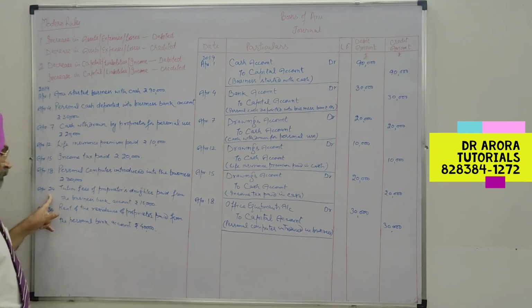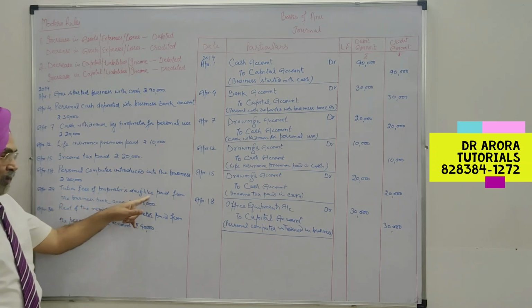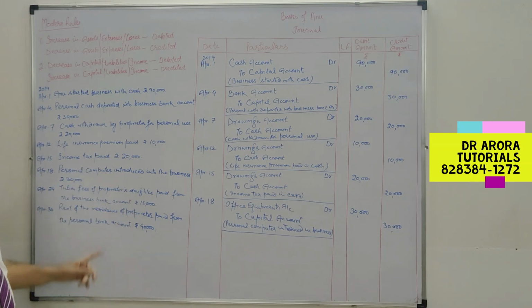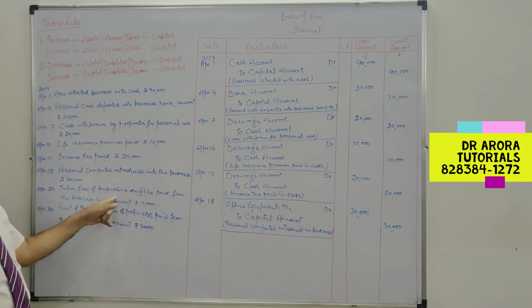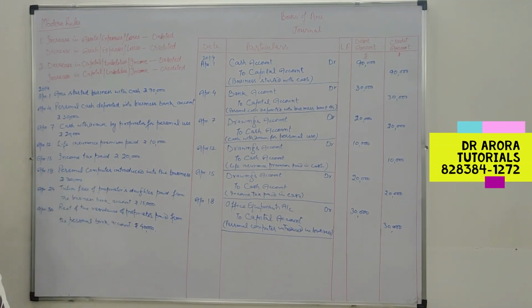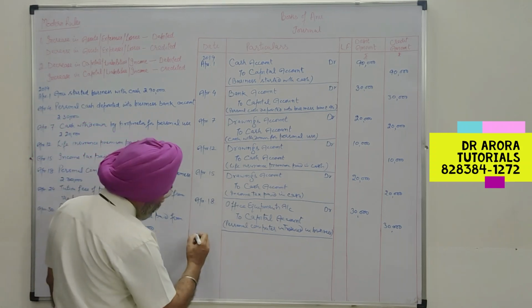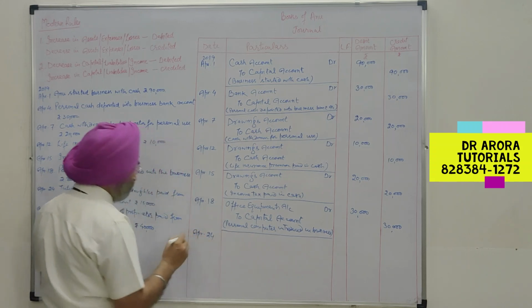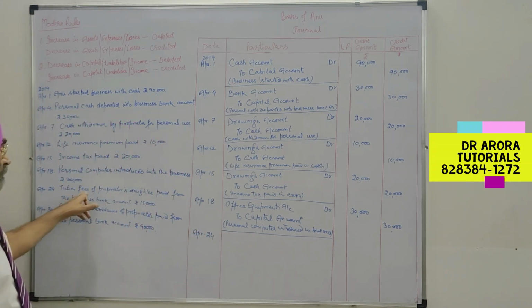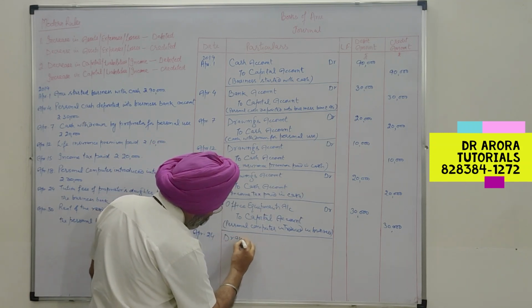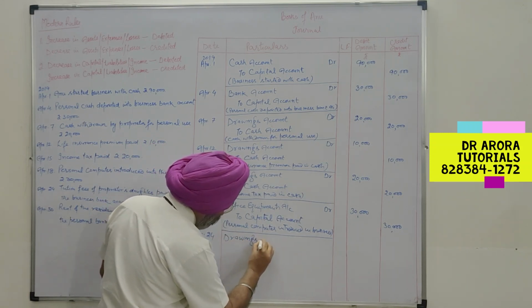Now, 24th. Tuition fees of proprietor's daughter paid from the business bank account. So this is the personal expense of the proprietor met from the business bank account. So when it is met from the business bank account, it is a drawings. So decrease in capital. So decrease in capital is to be debited under the heading drawings account debit.